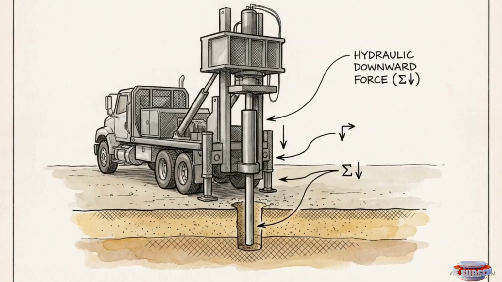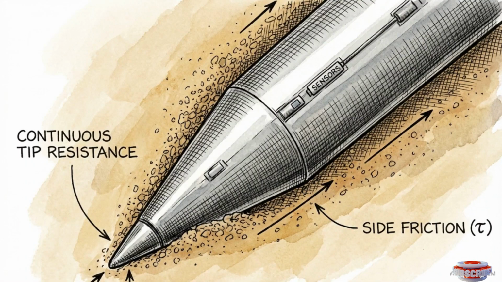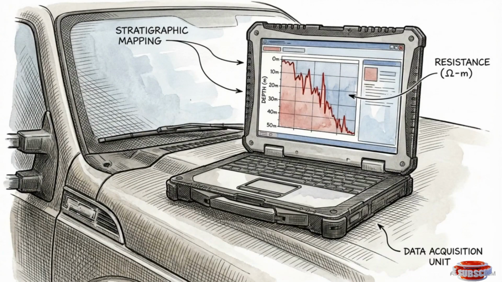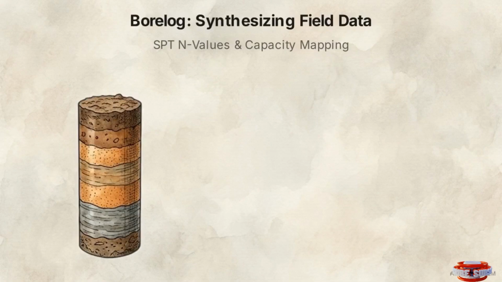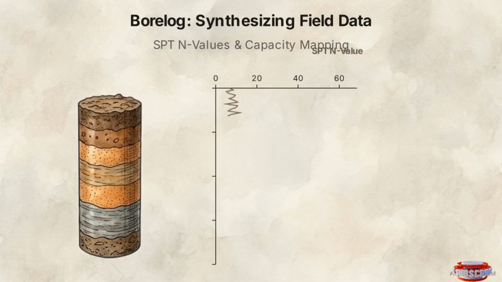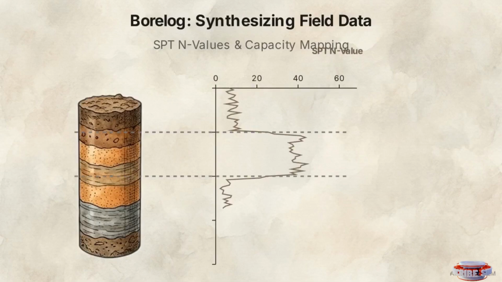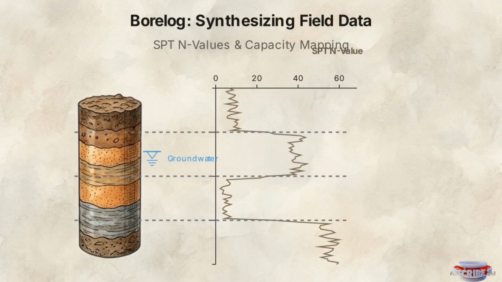For an even more detailed picture, engineers use the Cone Penetration Test, or CPT. By pushing an instrumented cone steadily into the ground, the CPT measures continuous tip resistance and side friction, mapping a seamless, high-resolution stratigraphic profile of the subsurface. This bore log aggregates the test results. It combines CPT stratigraphy, SPT N values, and groundwater elevation into a comprehensive vertical map of the Earth.